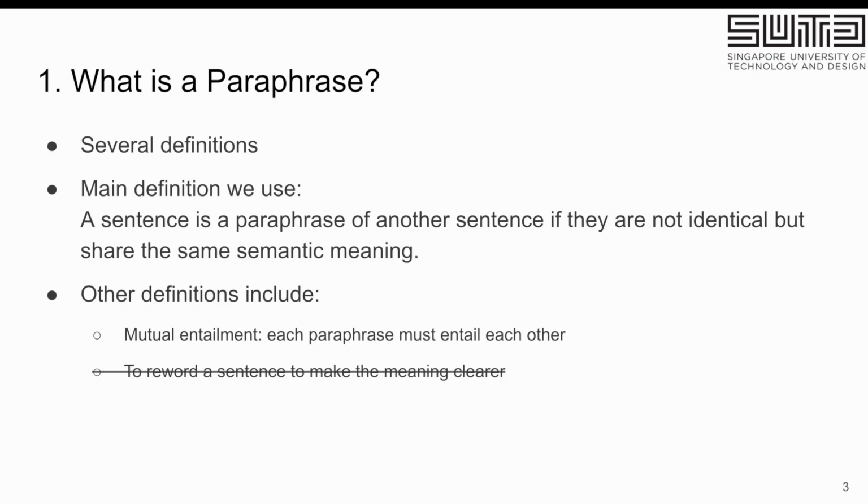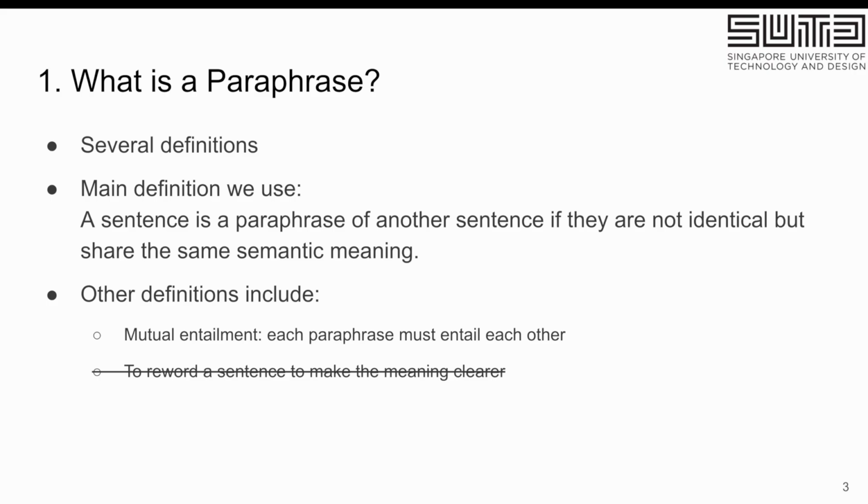So firstly, what's a paraphrase? We are going to talk a bit about this because it's quite interesting that there are a few different definitions. The main definition that we're going to follow is that a paraphrase is a paraphrase of another sentence if they are not identical but they share the same meaning. This is a pretty common definition of paraphrase.